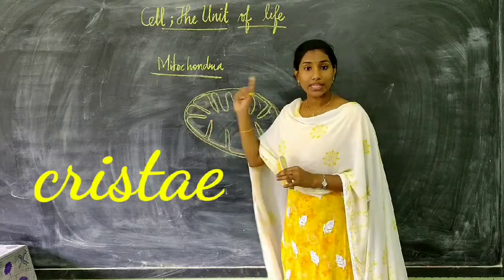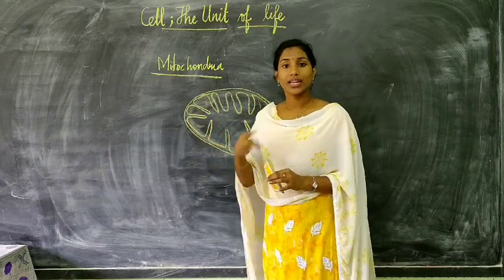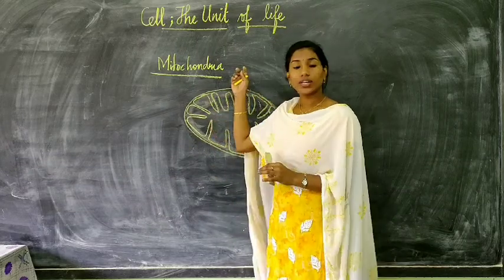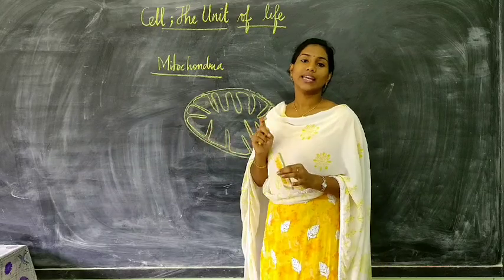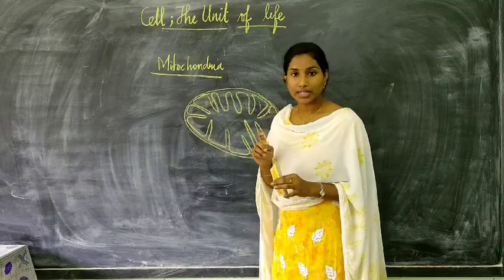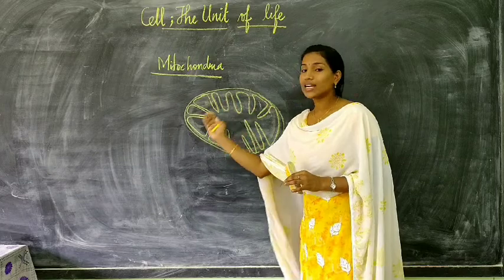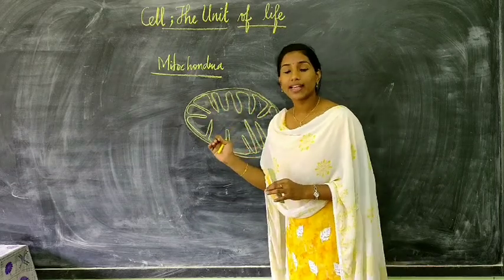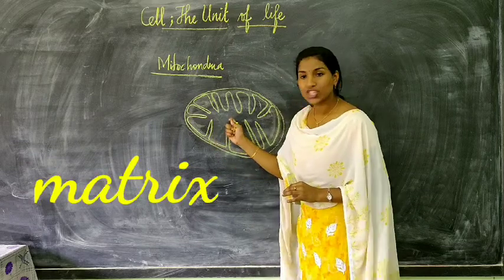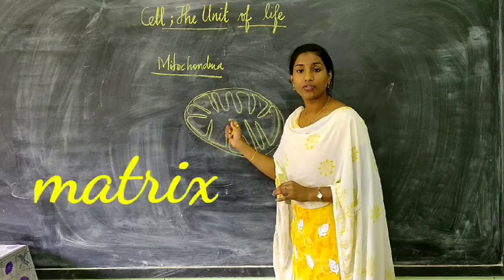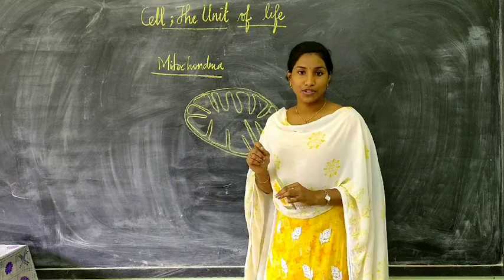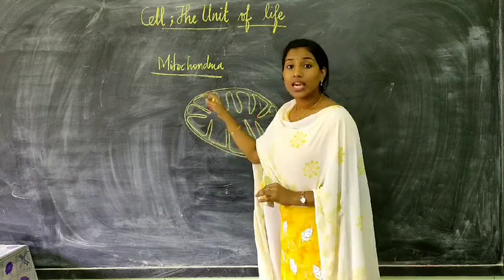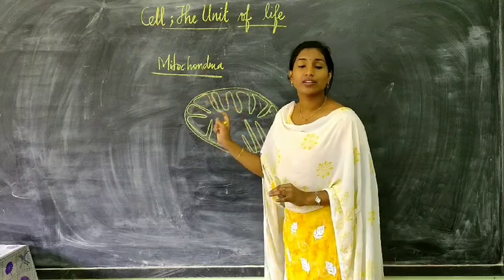Now the two membranes divide the cell organelle into two aqueous environments. One is the outer compartment and another is the inner compartment. The inner compartment of the mitochondria is also called the matrix. The inner fluid region is called the matrix, and these infoldings are called cristae. The cristae increase the surface area.